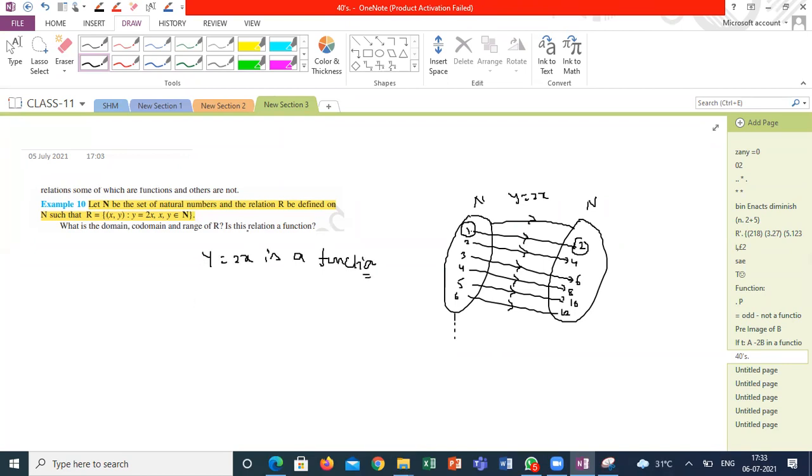Is it clear, guys? When is a relation called a function? Is this relation a function? Yes, it's a function. Got it? If I'm concluding this is a function, what is the domain of the function? What is the range of the function? What is the codomain of the function?